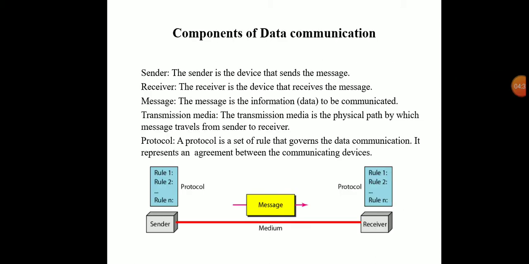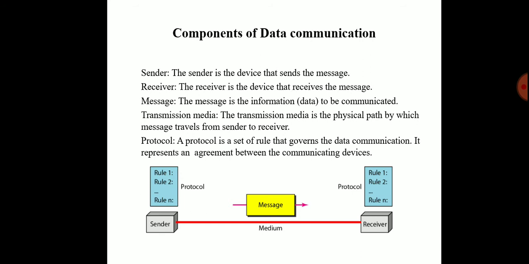Now, the next slide, components of data communication. There are 5 major components of data communications. Number 1, we see the general block diagram of data communications. First one is the sender and finally the receiver. The sender is a device that sends the message, that is, any messages, information or data.